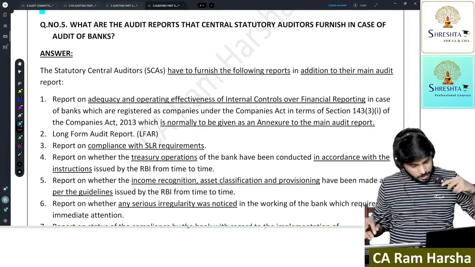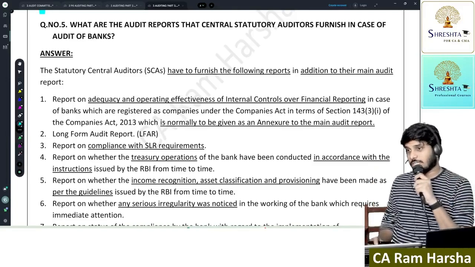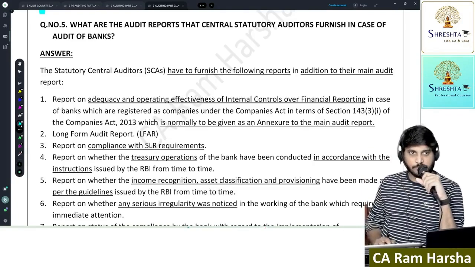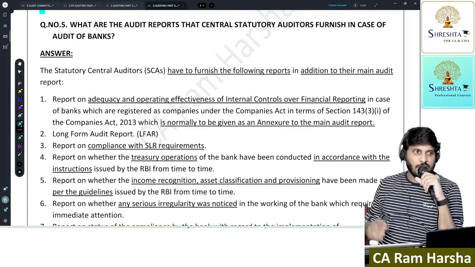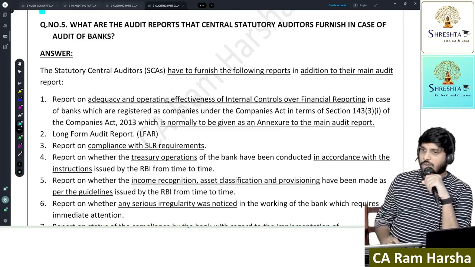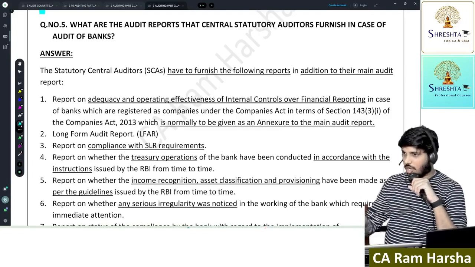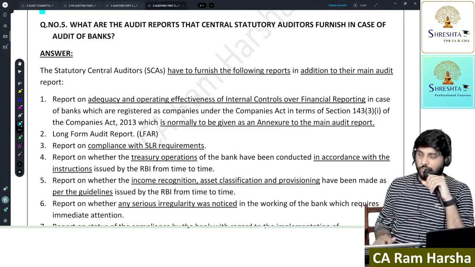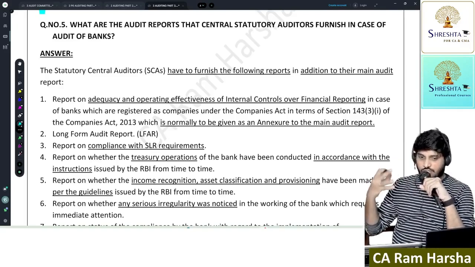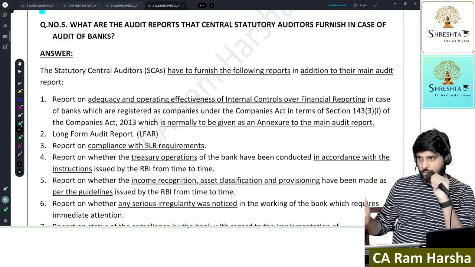What are the reports that the central statutory auditor in case of a bank has to furnish along with the audit report? See, the bank's main auditor has to give an audit report, right? That is a common requirement that we know. But in addition to that, there are a few other reports which the central auditor has to give.